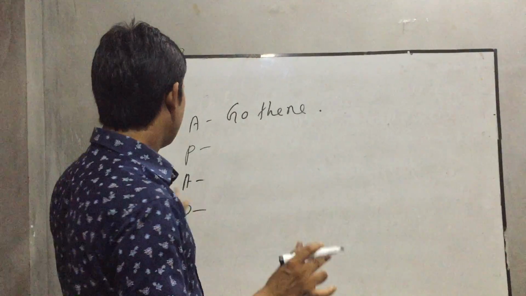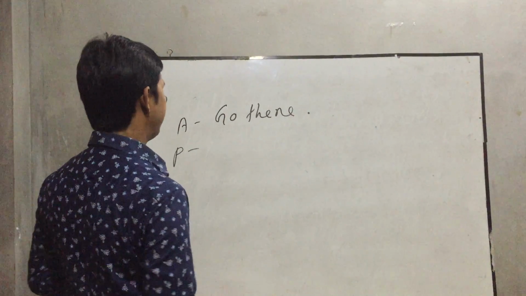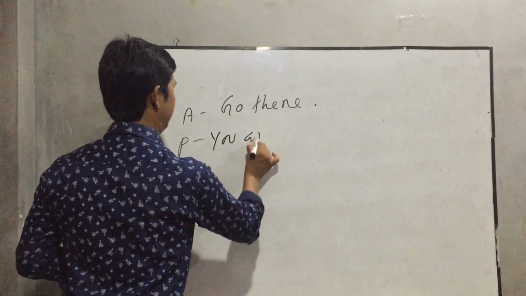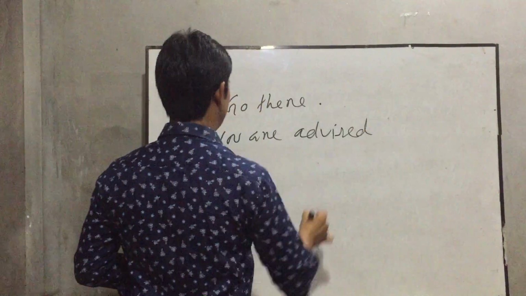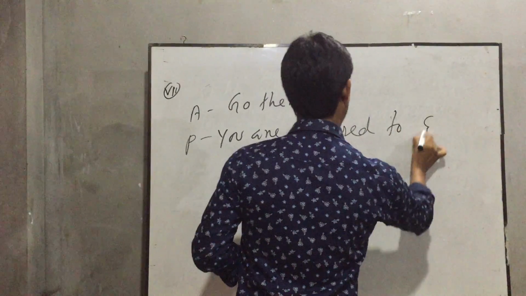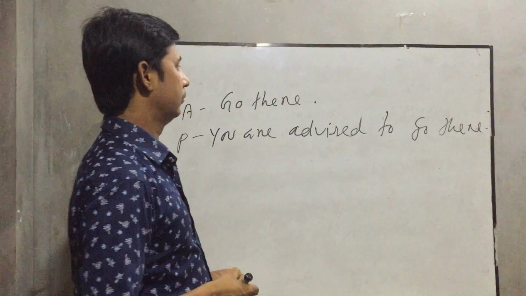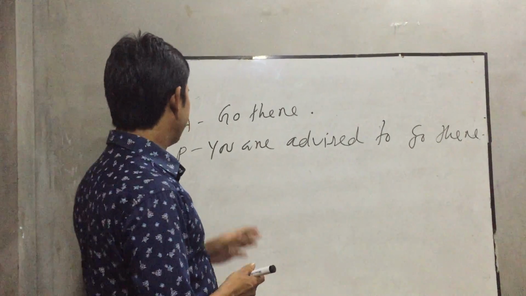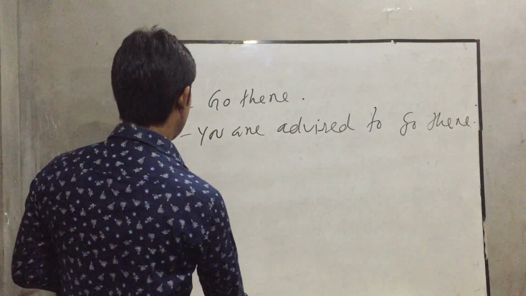So in the passive voice you have to use at first you are advised to go there. Okay. Advised or ordered, maybe this kind of sentence, go there. You are advised to go there. Okay, my students.